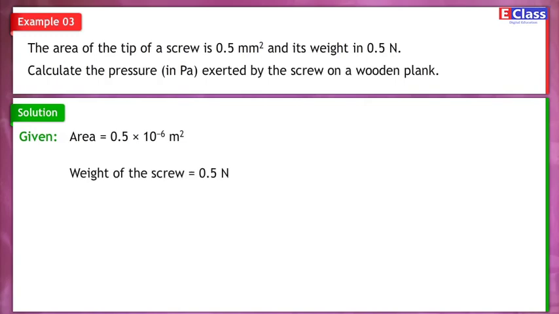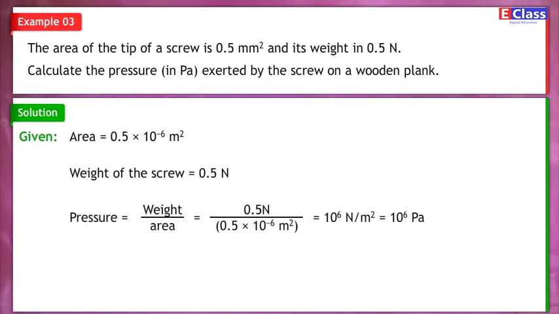Weight of the screw is equal to 0.5 N. Pressure is equal to weight upon area is equal to 0.5 N upon 0.5 into 10 raised to minus 6 m square is equal to 10 raised to 6 N upon m square is equal to 10 raised to 6 Pa.